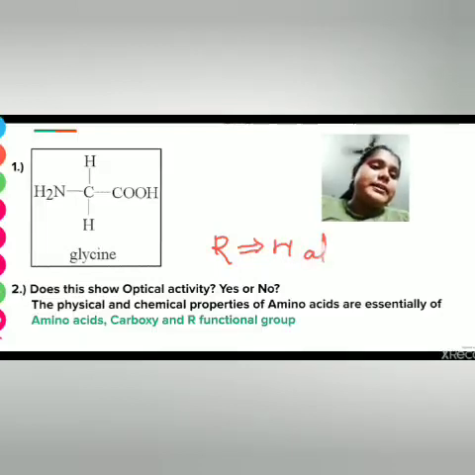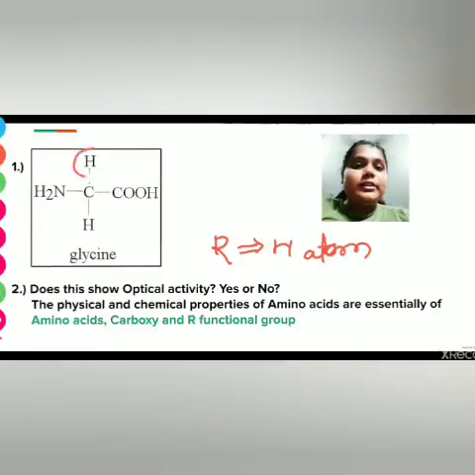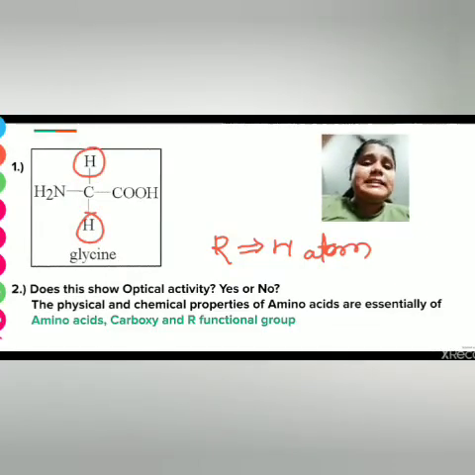This one is the simplest, and as we can see in this structure, these 2 hydrogen atoms are the same. That means carbon does not have all 4 different valencies.